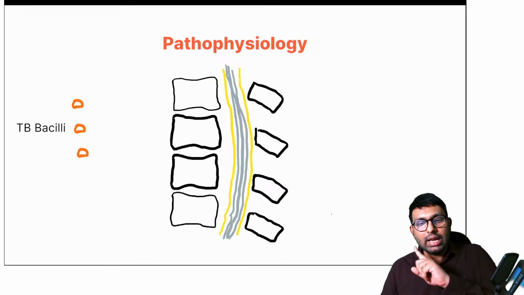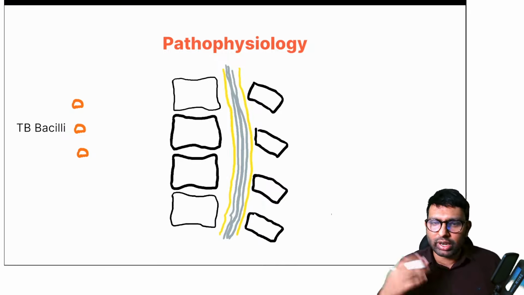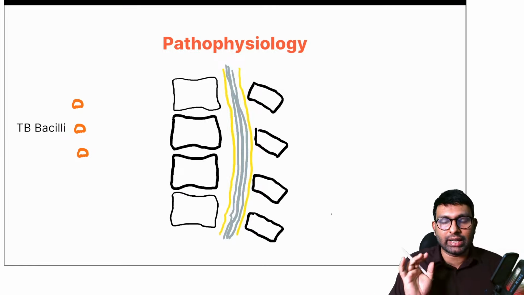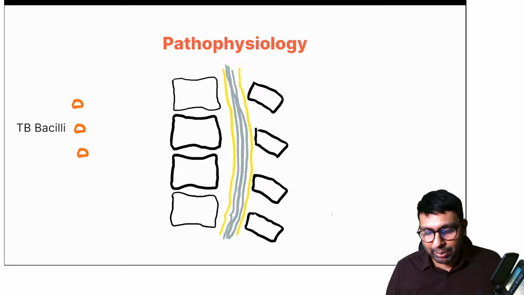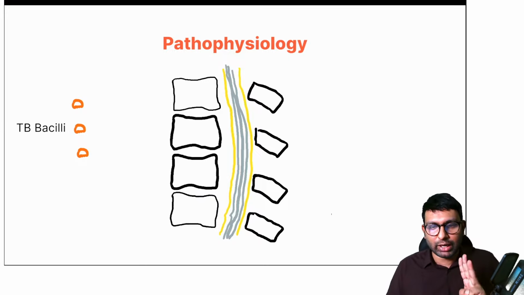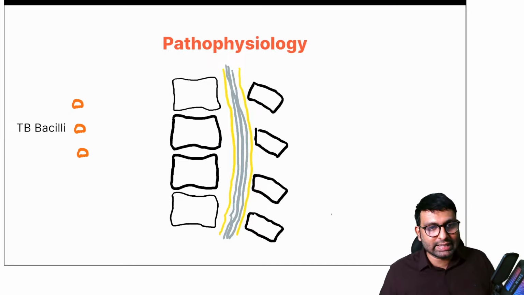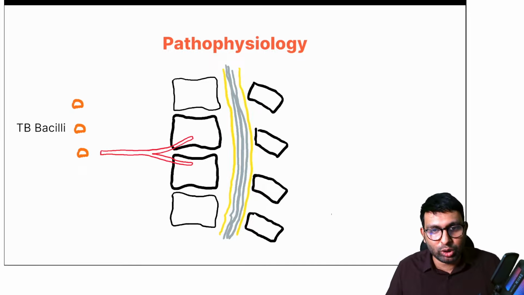Now the spread in TB, we know that extraskeletal TB, that is spine TB, is always secondary. It occurs after either a primary TB in the lung, okay, or any other site. So through there, this TB bacilli is going to come into the spine and cause TB of the spine. So how can it enter? So it has three or four main routes through which TB bacilli can enter into the vertebrae. The most common one, like Meenakshi sir and Dr. Jain said, is through arterial spread.